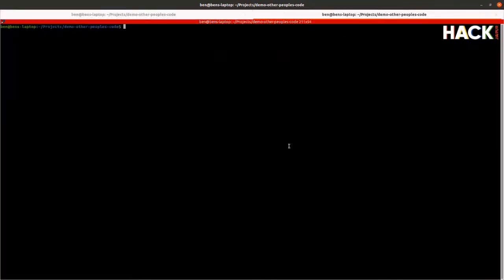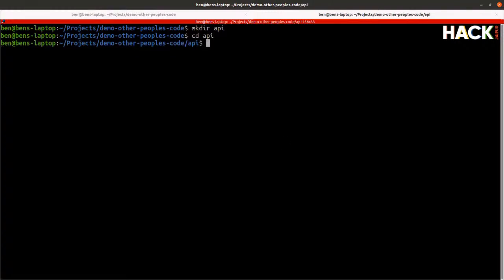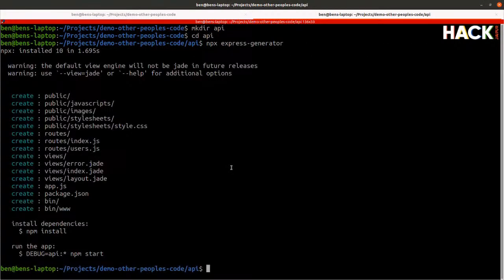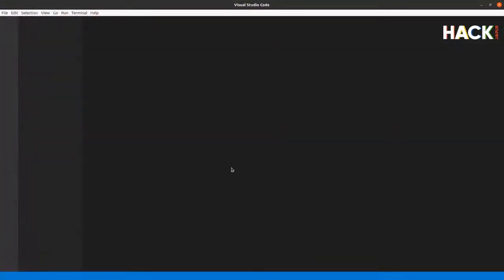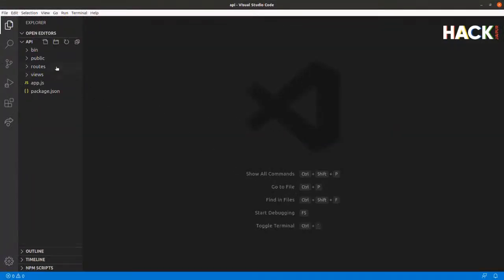While that's going on in the background, I'm just going to open another tab here, and I'm going to make another directory for the API. And we'll just jump in here and create the Express application. So here I'm going to use the Express generator. This one doesn't create the directory for you, which is why I had to create it first. So now we've got, that was very quick, we've got an Express app here now. So I'll just launch Visual Studio Code.